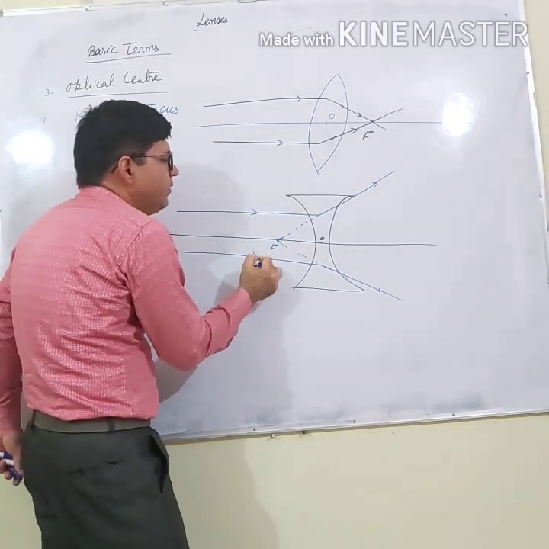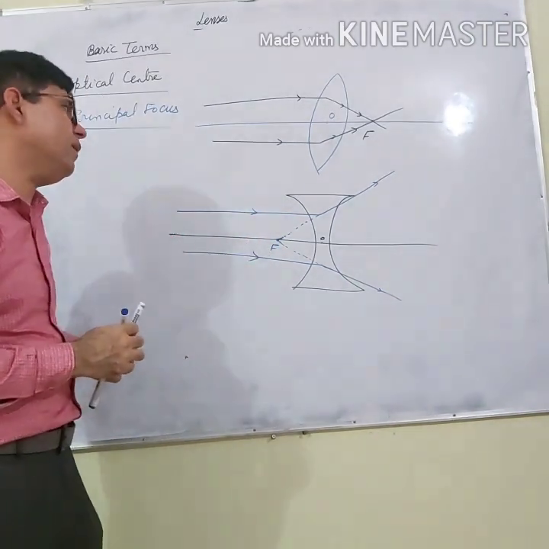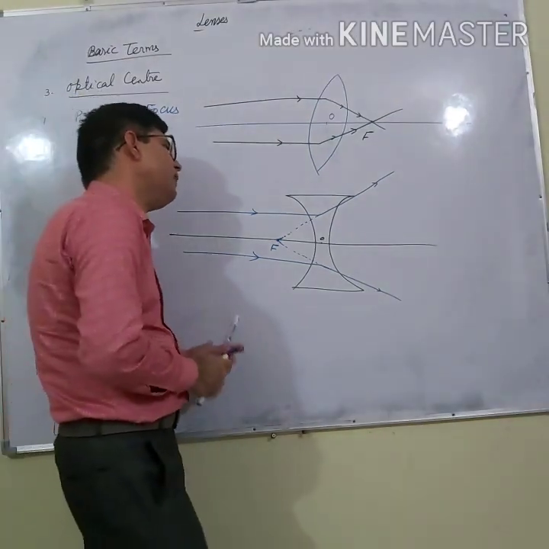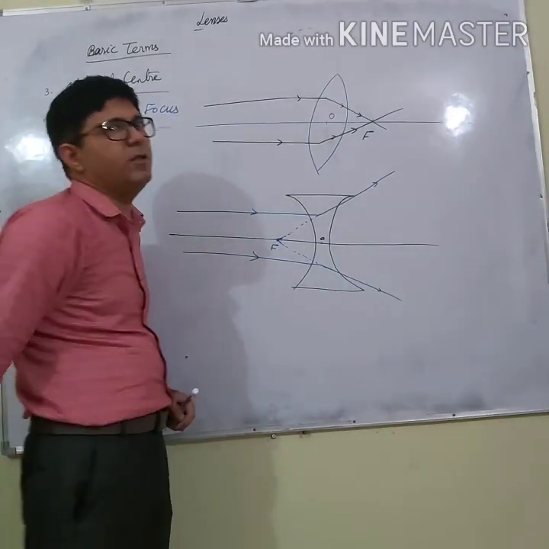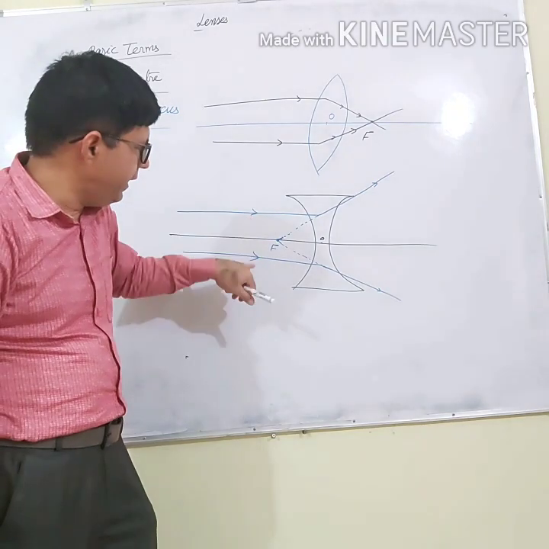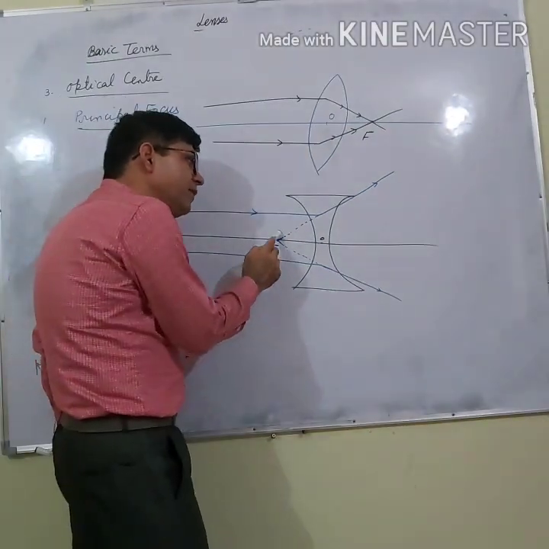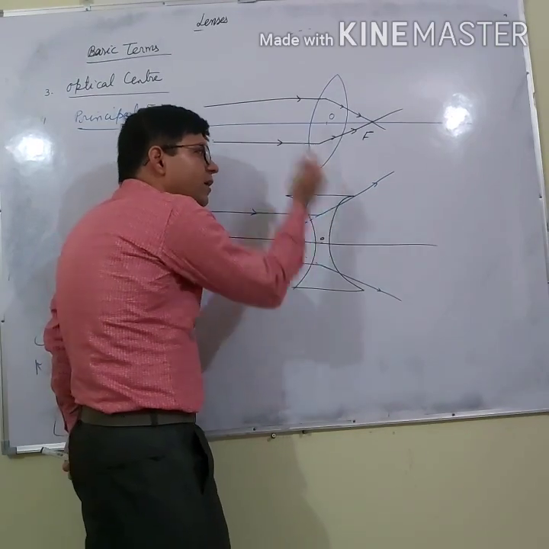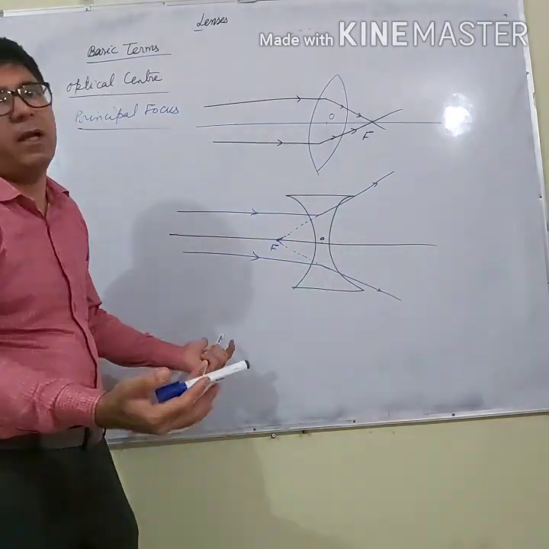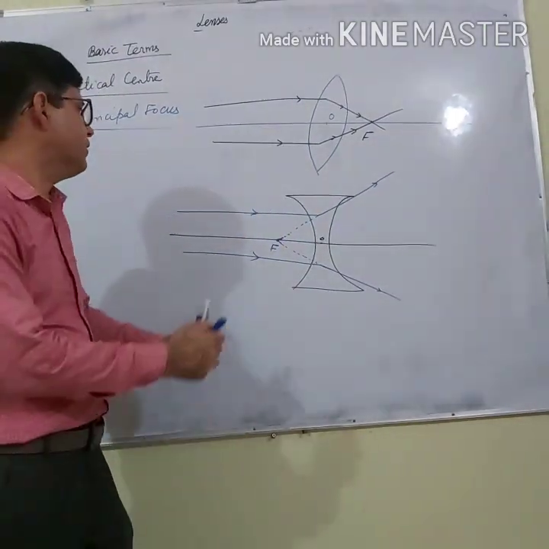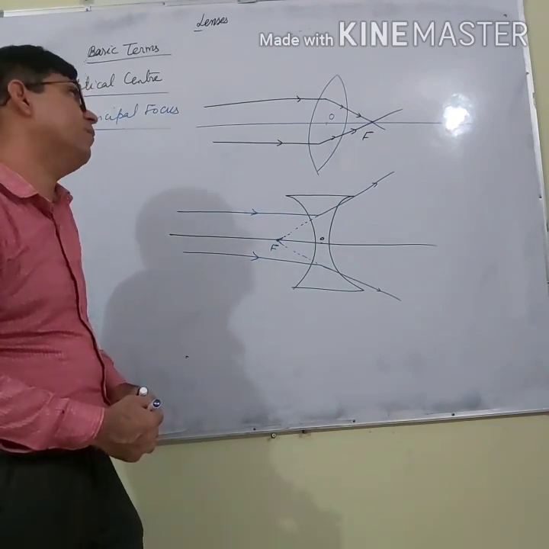So what is the principal focus? The principal focus of a concave lens is a point on the principal axis where rays parallel to the principal axis appear to meet after refraction from the concave lens. So this is the definition of the principal focus.